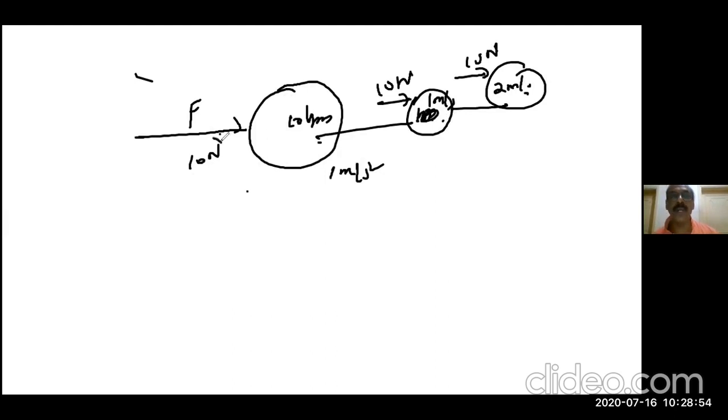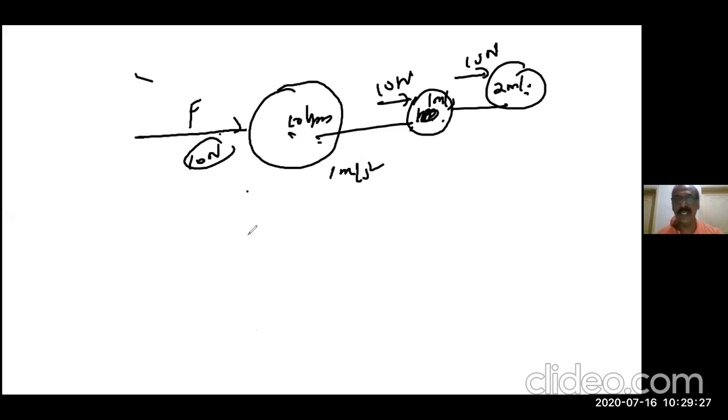That means once you give the force, it gains 1 meter per second velocity. Don't think it will automatically keep increasing. Otherwise it would be very easy, right? You could send an object any distance. Keep it in some place, give a hit, and it gains a velocity, say for example 10 meters per second. In 1 second, 10 meters gained. Again without hitting, it would automatically go to 20, then 30, then 40. Automatically it would reach wherever you want in the world. That's not happening, isn't it? Then we wouldn't need fuel in such a case.